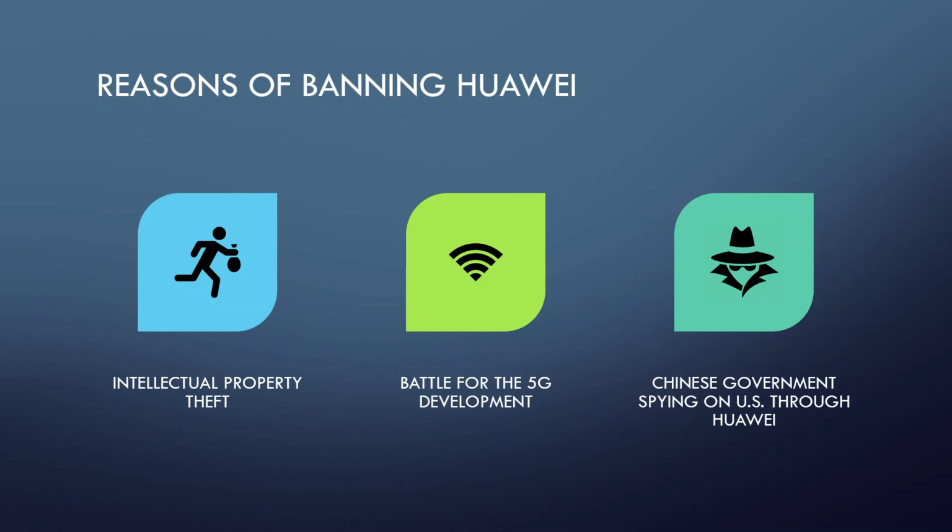According to an online article by David Goldman published in CNN Business on May 20, 2019, some major reasons for banning Huawei are intellectual property theft, the battle for 5G development, and Chinese government spying on the US through Huawei.